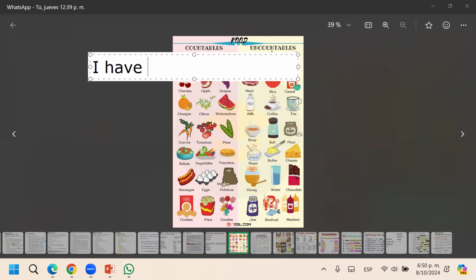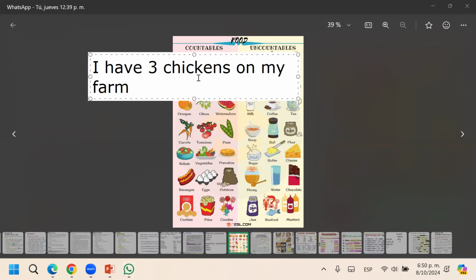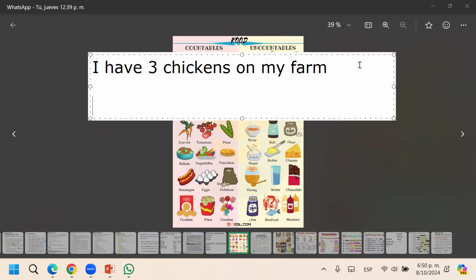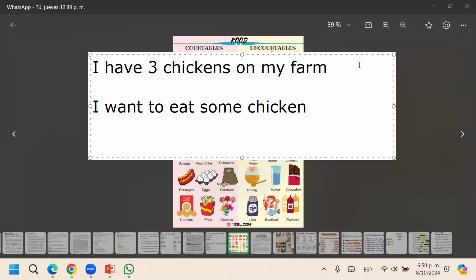For example, I have 3 chickens on my farm. On my farm, I'm a farmer. I work outdoors and I have 3 chickens on my farm. But I want to eat some chicken. I don't want to eat 3 chickens. Some chicken. In the first sentence, it's countable because it's the animal. It's alive. In this sentence, it's uncountable because it's just a piece of chicken, a portion. It's not the whole animal.